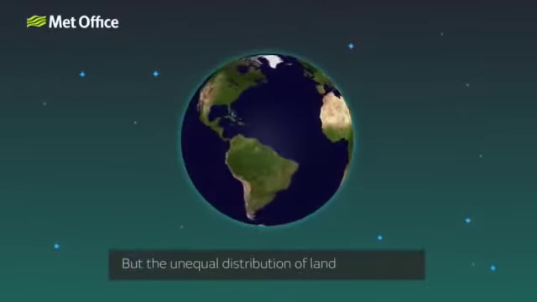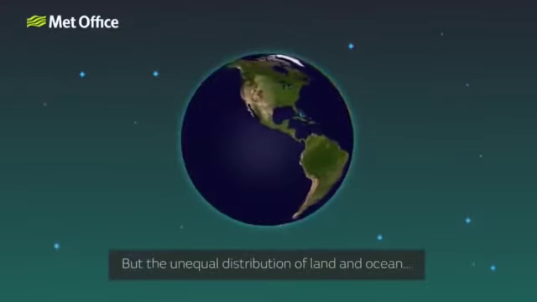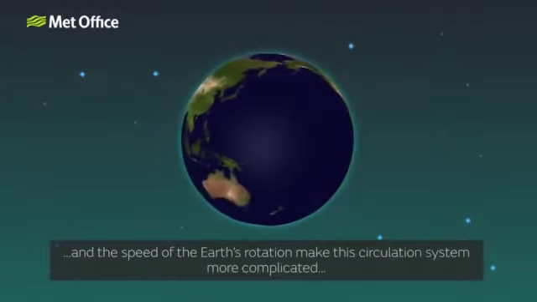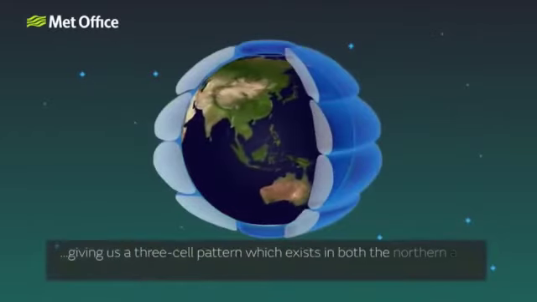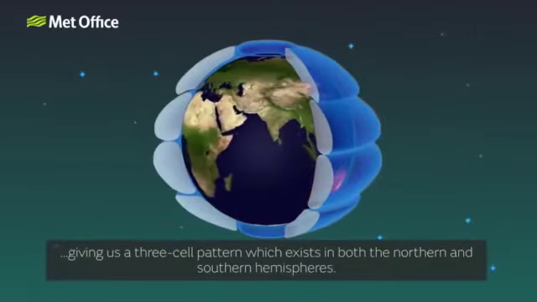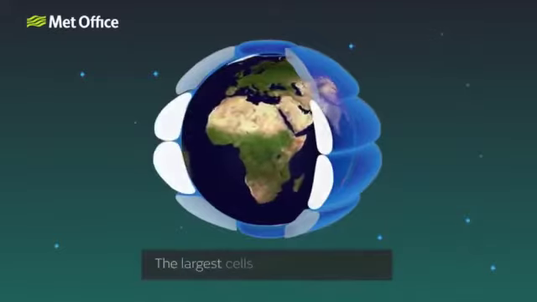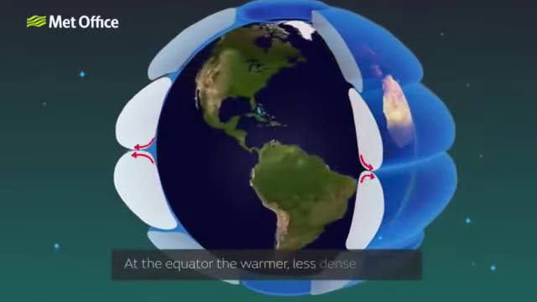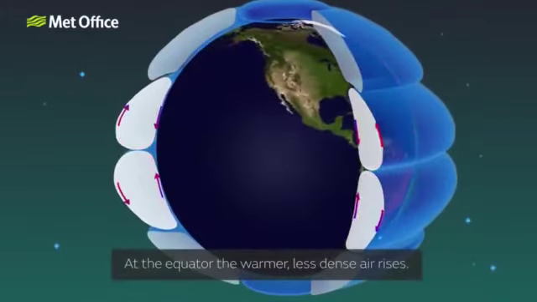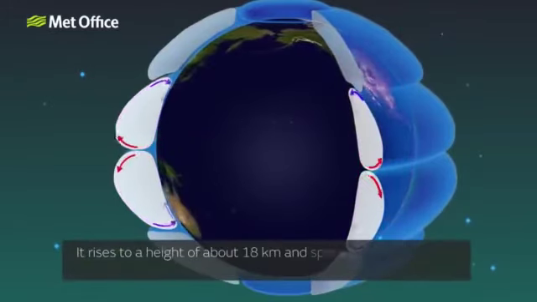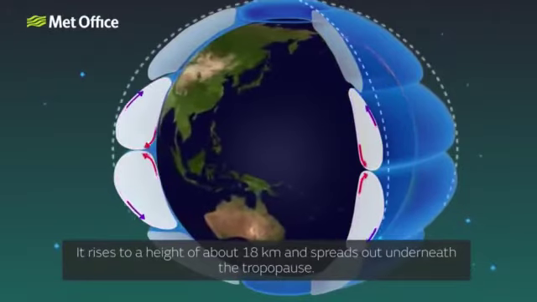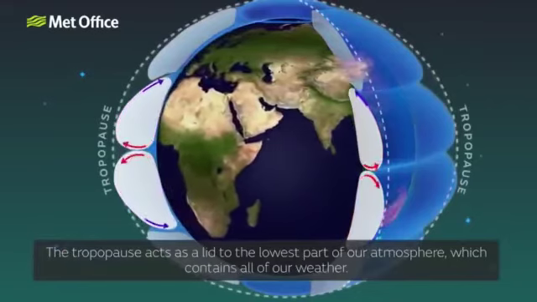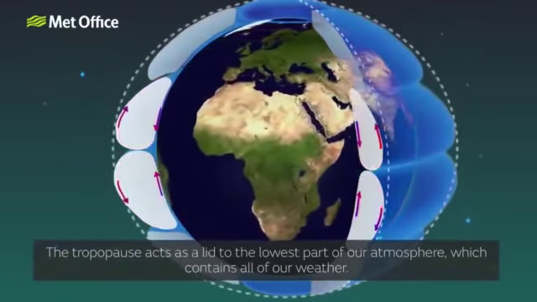But the unequal distribution of land and ocean and the speed of the Earth's rotation make this circulation system more complicated, giving us a three-cell pattern which exists in both the northern and southern hemispheres. The largest cells are the Hadley cells. At the equator, the warmer, less dense air rises. It rises to a height of about 18 kilometers and spreads out underneath the tropopause. The tropopause acts as a lid to the lowest part of our atmosphere, which contains all of our weather.